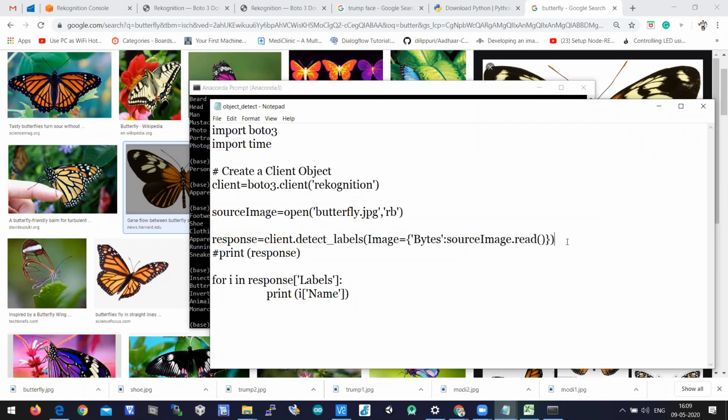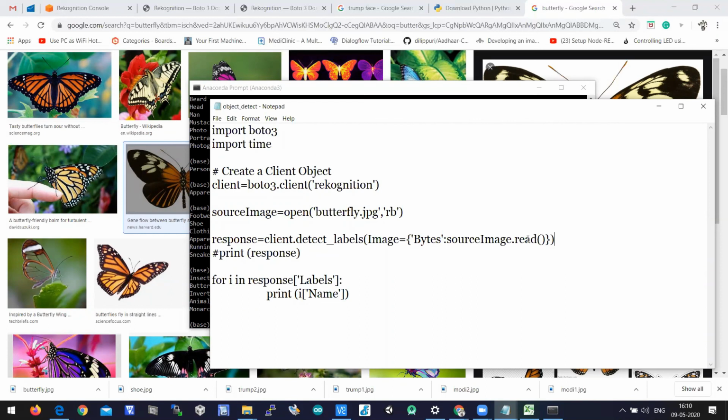This detect_labels is the API which is calling Amazon Rekognition, and that Amazon Rekognition ANN algorithm is deployed, and this image is sent as a test image to the algorithm. The algorithm tries to predict what is there in the image target based on feature extraction, color extraction, and size extraction. The output it is returning.